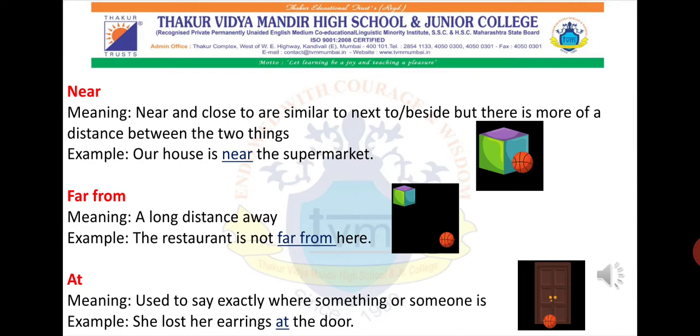For example, our house is near the supermarket. It is just near the supermarket.